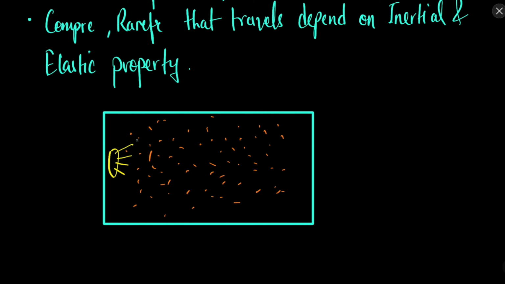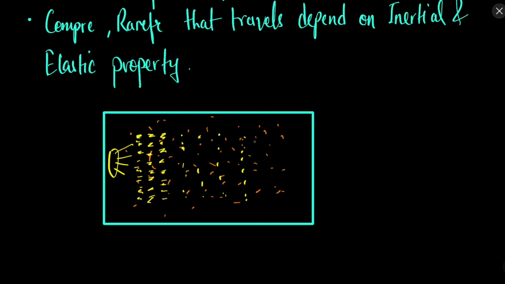So the particles of the air start to vibrate, and when they vibrate, they will try to vibrate the nearby particles. The vibration will travel, and when the source moves back just a little bit, the rarefaction will be produced.